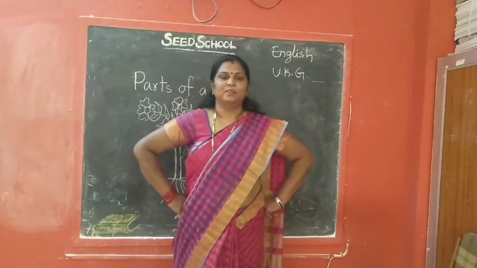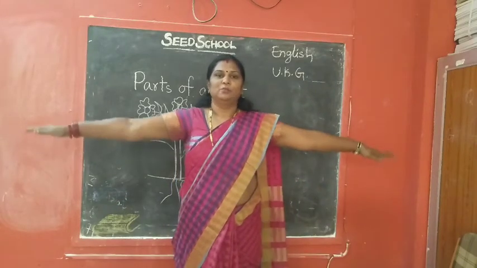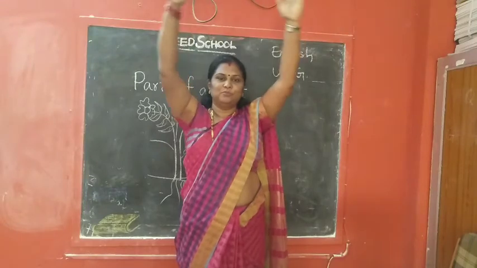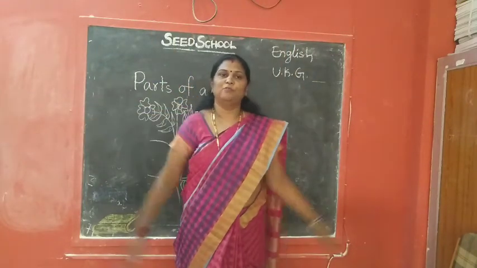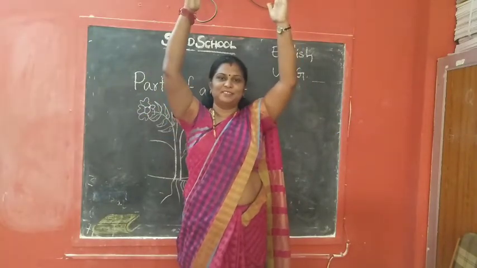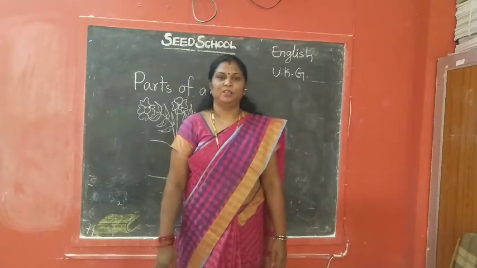Okay. Now put your hands down. 1, 2, 3, 4, 5, 6, 7, 8. Okay.